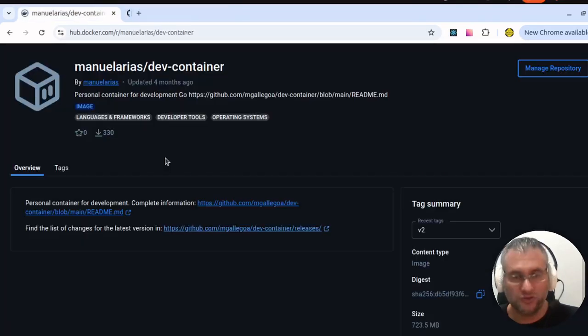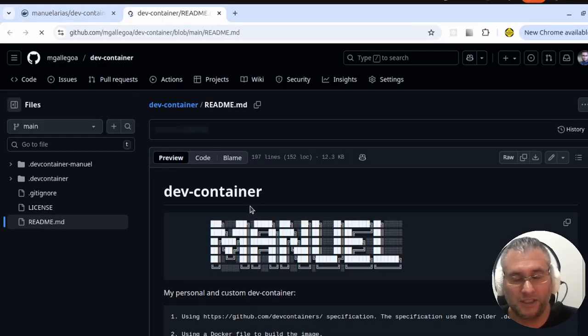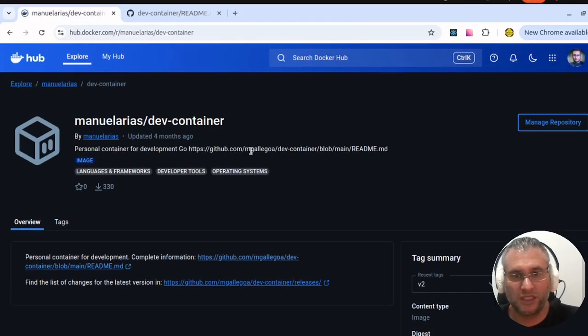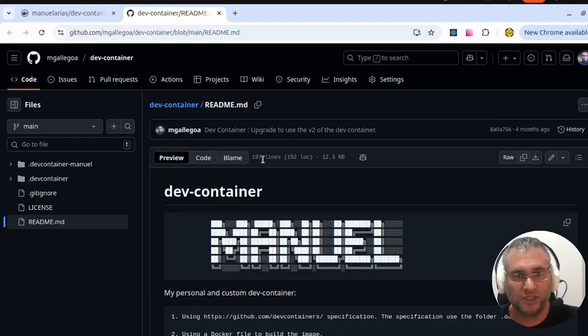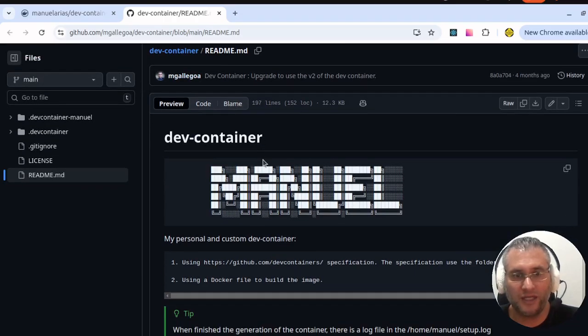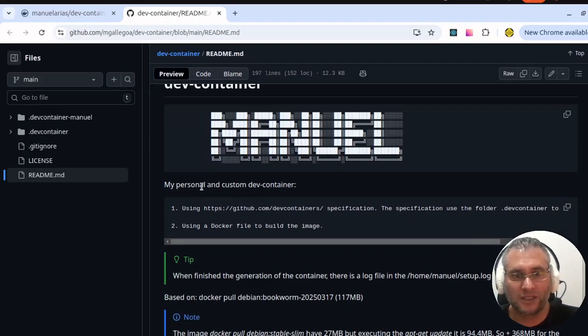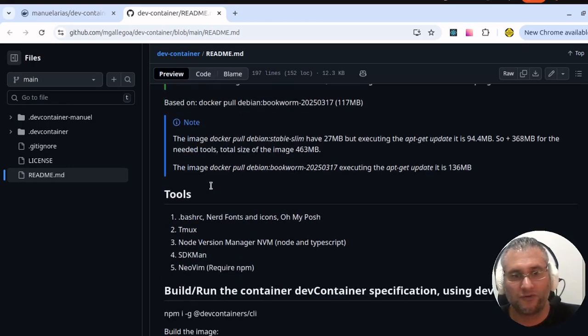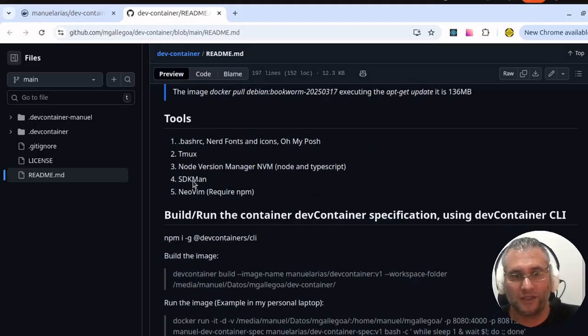You can find more details about how this dev container was created at the repository link, where the readme file has the different information regarding the dev container, for example the tools previously installed in it.